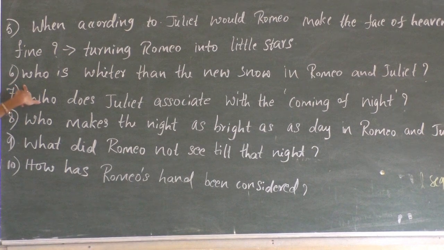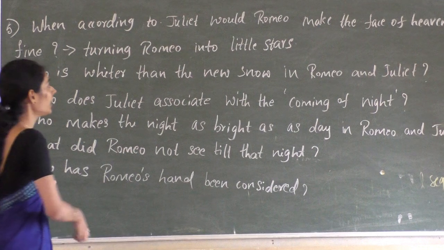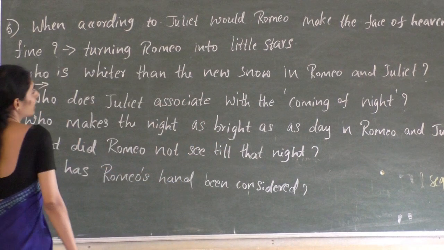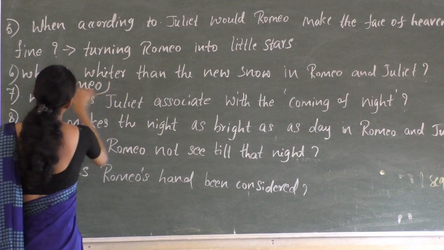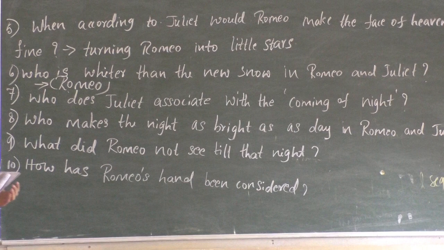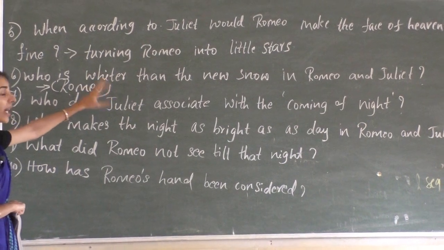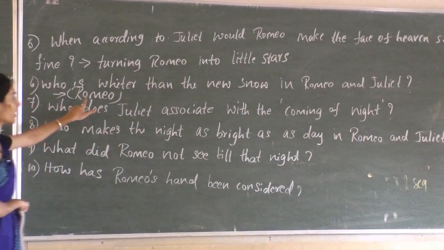And the sixth question: who is whiter than the new snow in Romeo and Juliet? Again, the answer for this question is Romeo. According to Juliet, his charm, or he, is whiter than the new snow. Here new snow is compared to Romeo's charm.